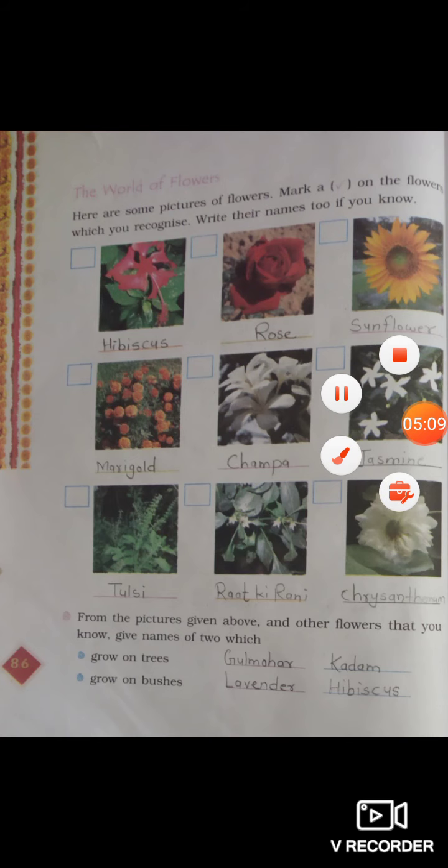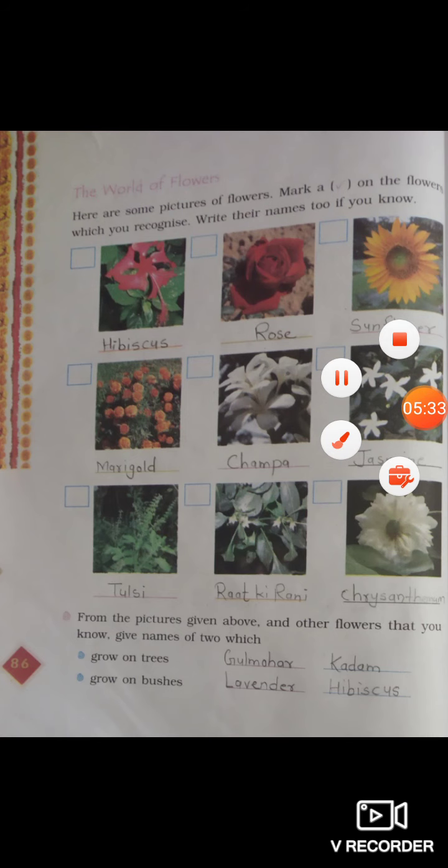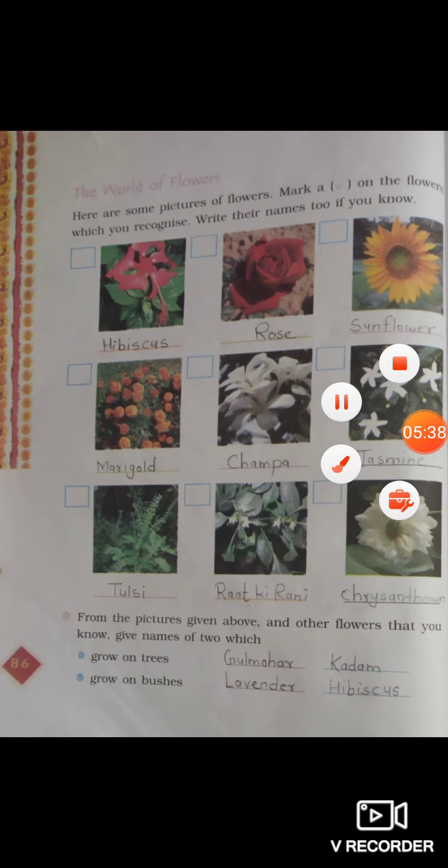So students, the first one is hibiscus, second rose, third sunflower, then marigold, champa, jasmine, tulsi, Raat ki Rani, the queen of the night, and chrysanthemum. Okay. So all these are the flowers given. Now next, from the pictures given above and the other flowers that you know, give names of the flowers.